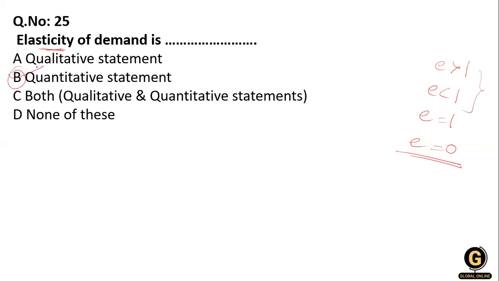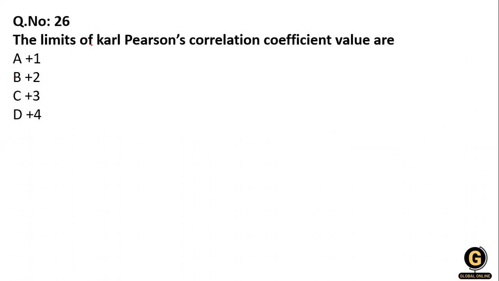Because the elasticity of demand at any price or any output is the proportionate change in quantity demanded in response to a small change in price, divided by the proportionate change in price. Okay, so this is the elasticity of demand. Clear?